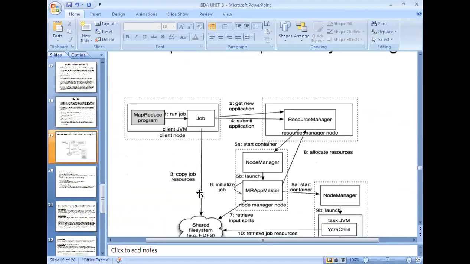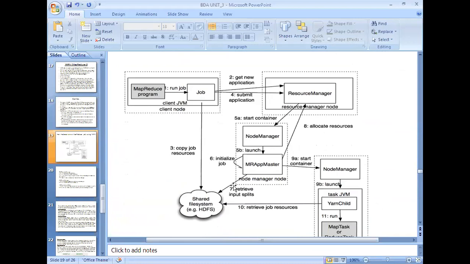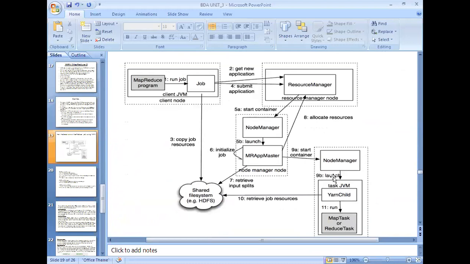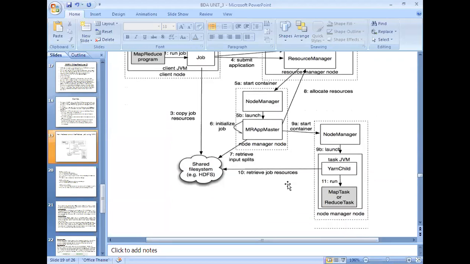Now you can try to understand with the help of this diagram. The node manager is the container. Whatever task it was allocated, for that it creates an instance. With that it tries to execute the job. Once it was completed, it passes information to the resource manager, with the help of the application master, regarding the status of the MapReduce program.